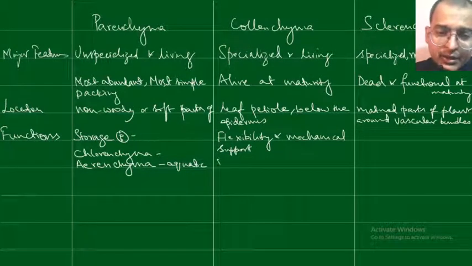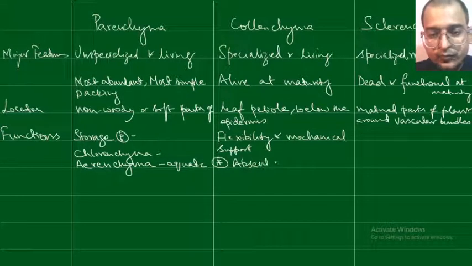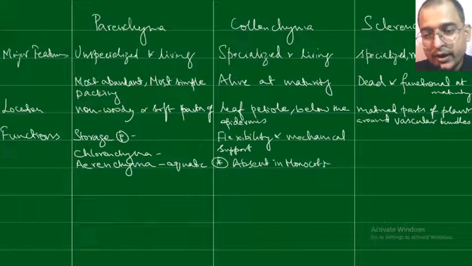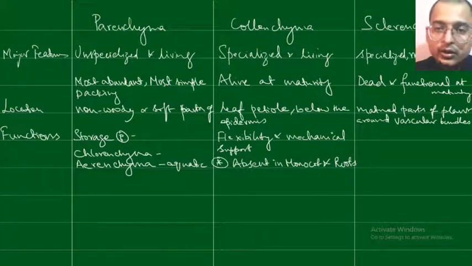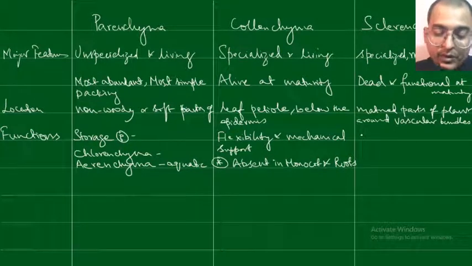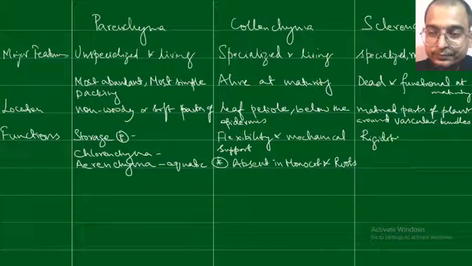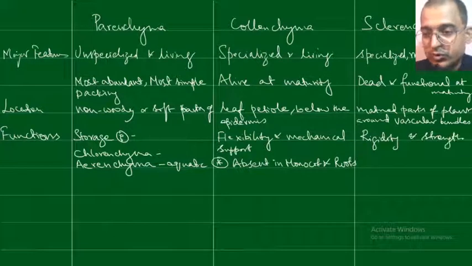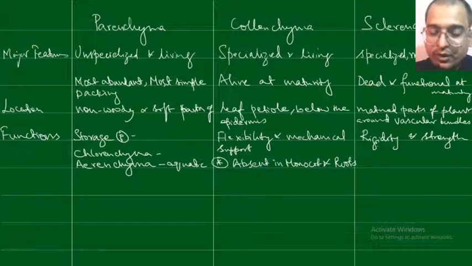An important thing is that collenchyma tissue is absent in the monocots and in the roots. Sclerenchyma provides rigidity and strength to the plant.